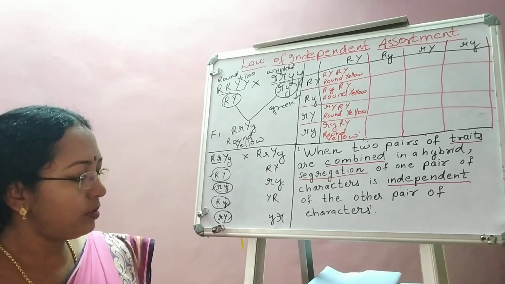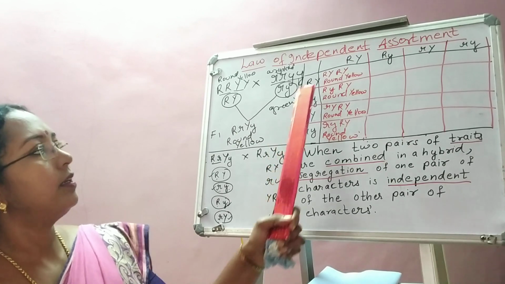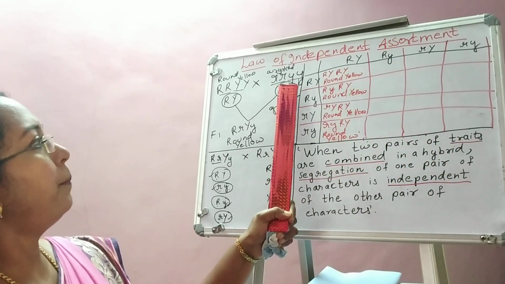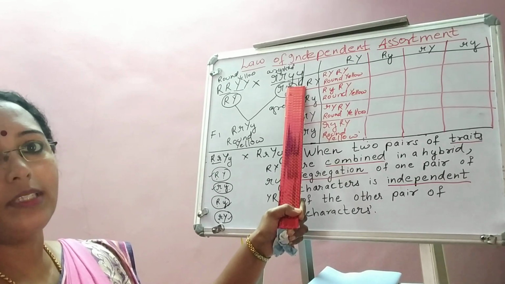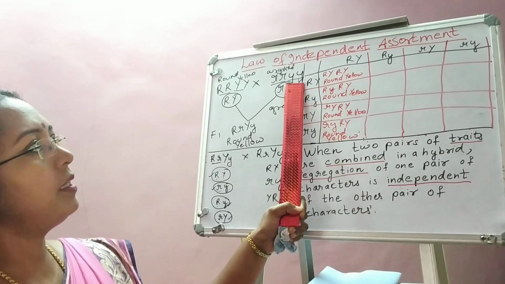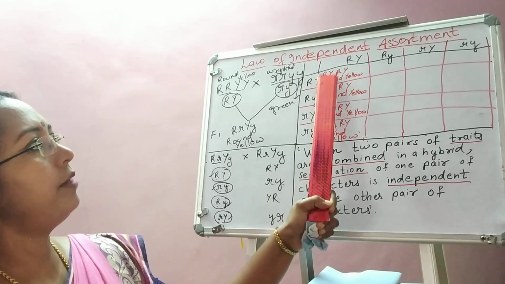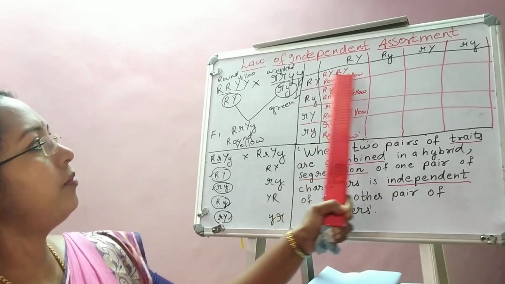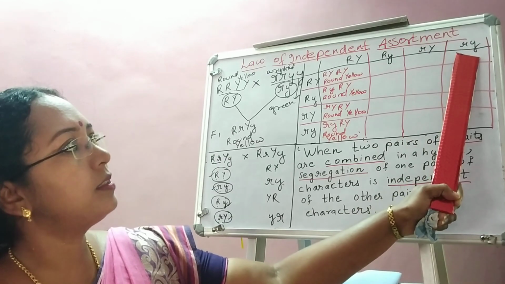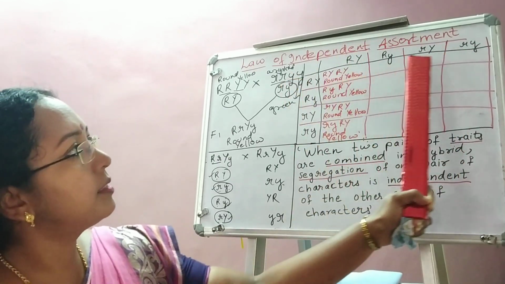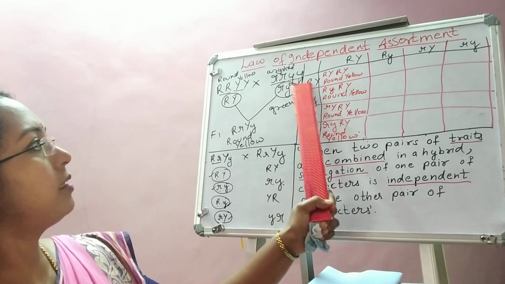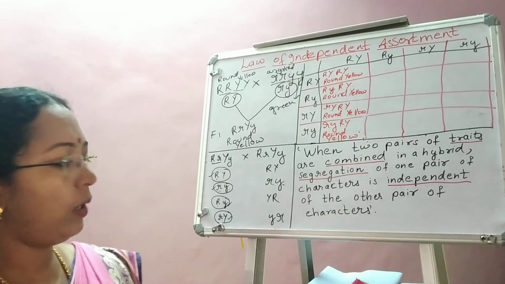Okay. Now same thing you can apply in this square also. See, it is very simple. Capital R, capital Y is here on the left. So how to combine the gametes? Left, top, isn't it? So left capital R, capital Y will be coming in all the squares. So again in all these squares, the character you can write as round and yellow.